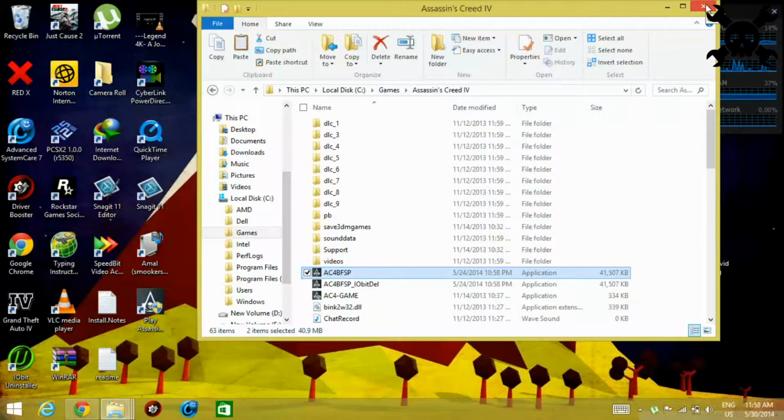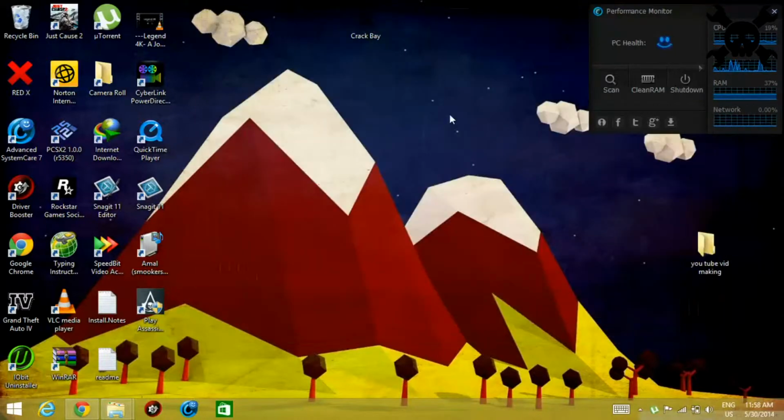Close the folder. Click the icon on the desktop and run the game. Now you can play the game.